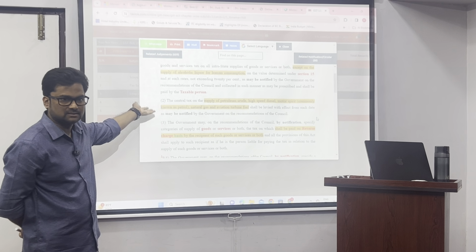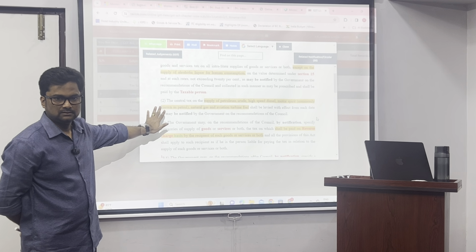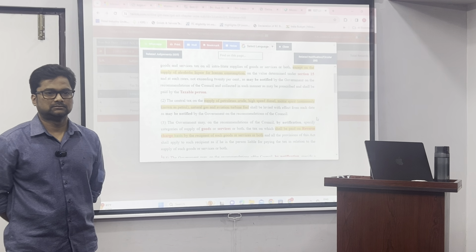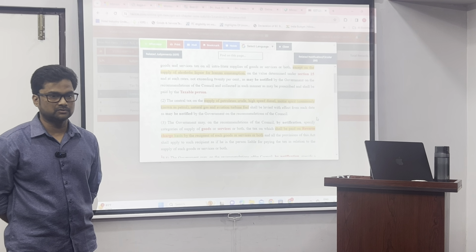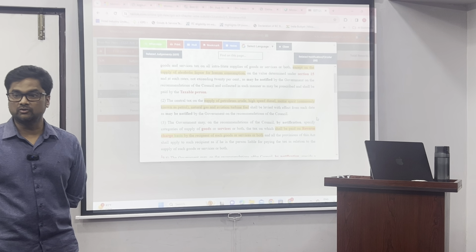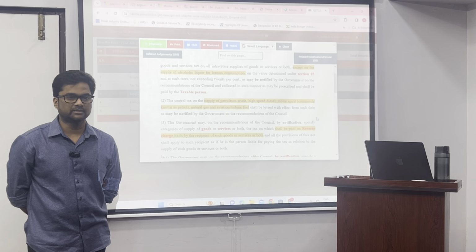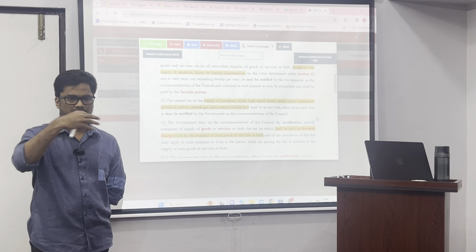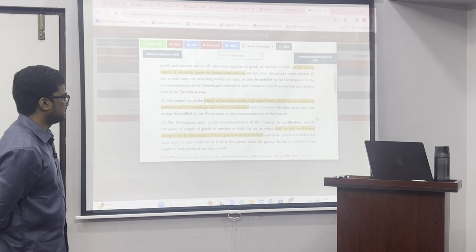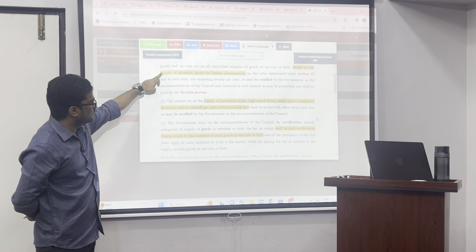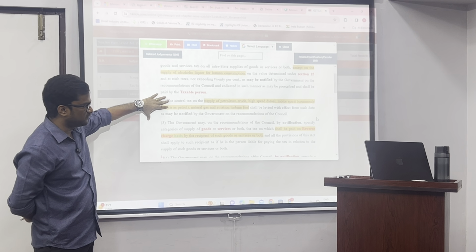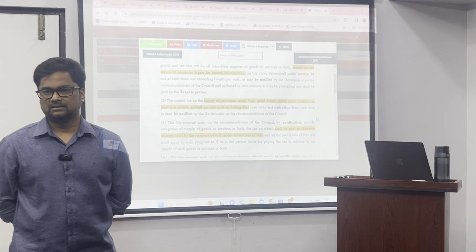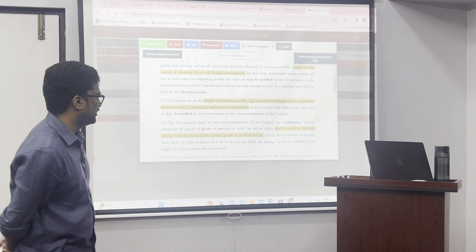Subsection 2 says otherwise. They shall be levied from a date to be notified by the government. Wait, because these are major revenue sources. States don't want to give up so early. So they are waiting. It takes some more time for all these things to come into the GST net. So for the time being, alcoholic liquor for human consumption plus these 5 products are outside the scope of GST levy. They will continue to suffer excise duty and VAT.